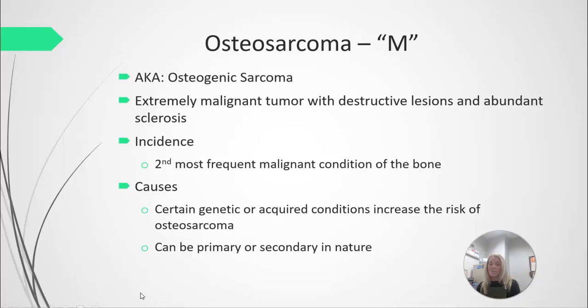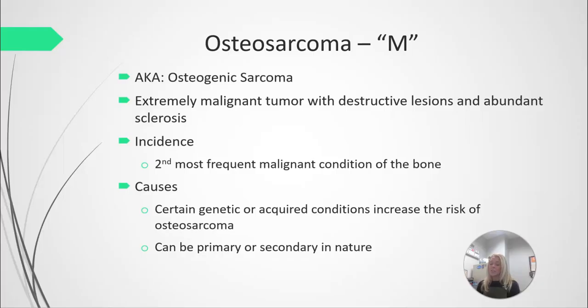Moving on to our malignant types of tumors, we have osteosarcoma. This is also known as an osteogenic sarcoma, again, meaning that it originates from bone. This is an extremely malignant type of tumor that has abundant sclerosis, which is, again, that thickening or hardening of bone. This is the second most frequent malignant condition of the bone. And the distal femur is going to be the most common site where these are found.